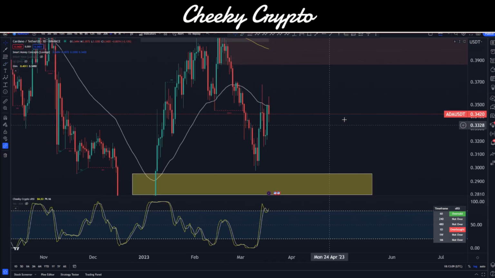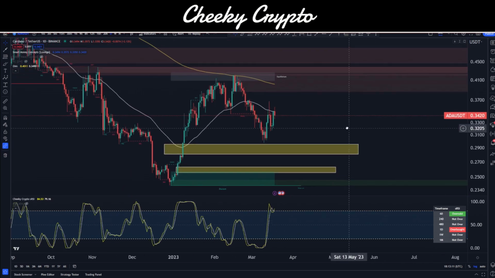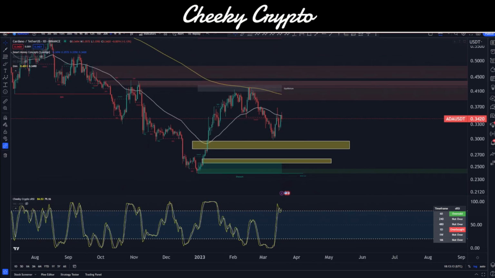And from our areas here for smart money concepts, we can see that equilibrium is above our 200 EMA, and equilibrium also happened to be exactly where we rallied to, where we found that 200 EMA. So we know that there's a lot of resistance there, and not only that, we can see these red blocks. These are internal sell order blocks. Okay, you can see these guys in here. These are also going to be providing areas of selling pressure, basically making sure that ADA is suppressed at those points.